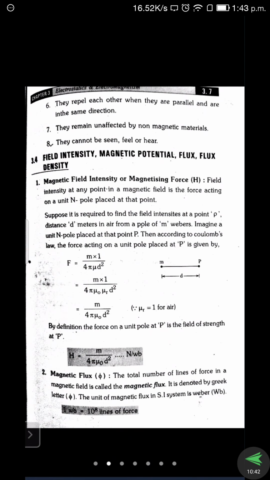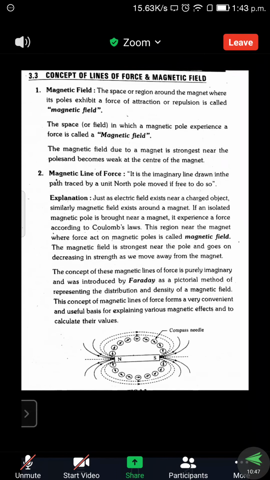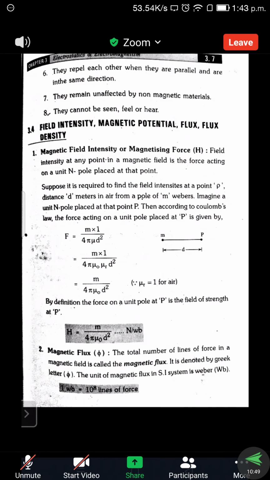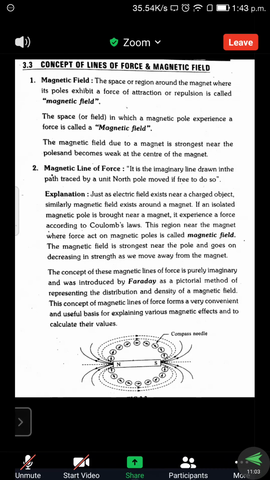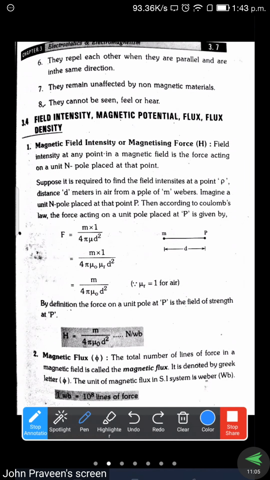Imagine a unit north pole placed at the point P. Then according to Coulomb's law, the force acting on a unit pole placed at P is given by the following. In Coulomb's law we take two poles, M1 and M2, placed at a distance of d. From the same concept, here also we apply it, but there is only one pole that we select.